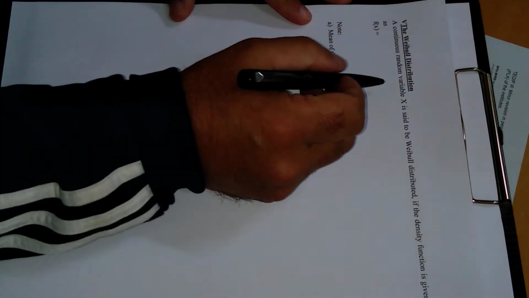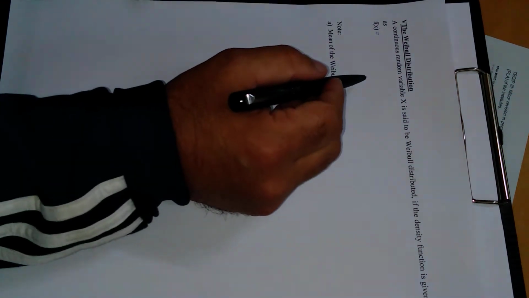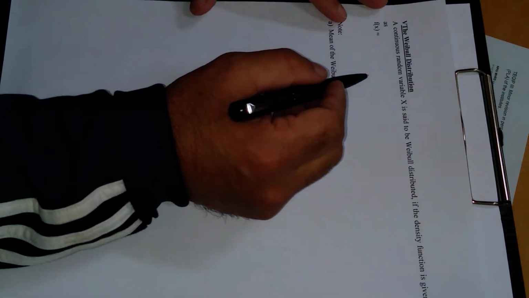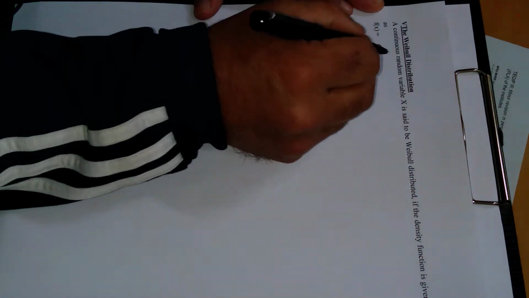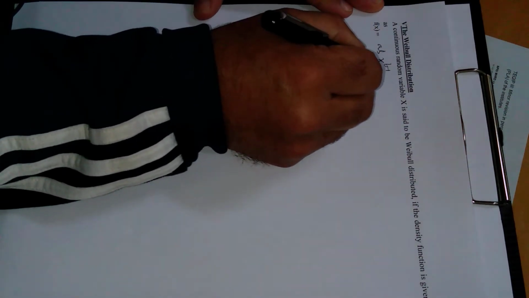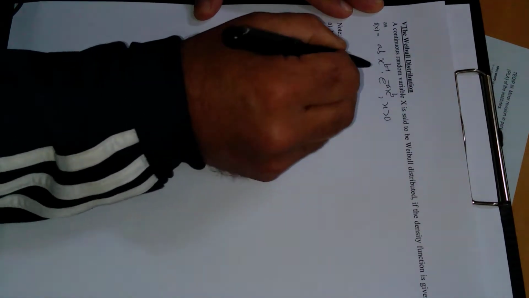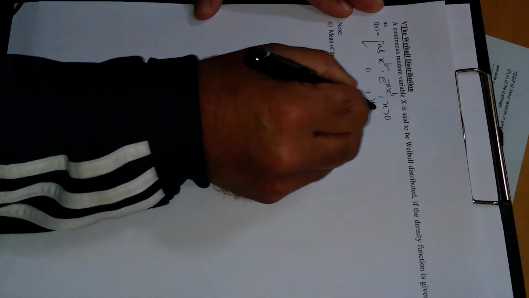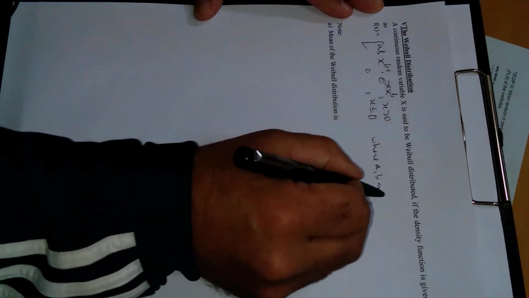Now come to the fifth and last type of continuous probability distribution, in which the random variable x is continuous. So that is the Weibull distribution. The continuous random variable x is said to be Weibull distributed if the density function is given as, again it has two values. First is a b x power b minus 1 into e power minus a times x raised to power b, provided x is greater than 0, and the second value is 0 when x is less than or equal to 0, where a and b are constants.